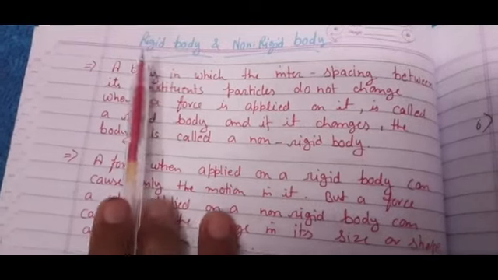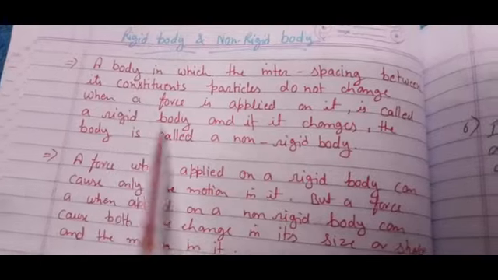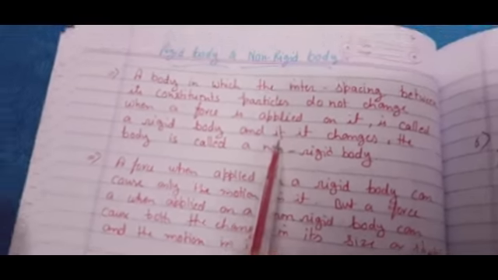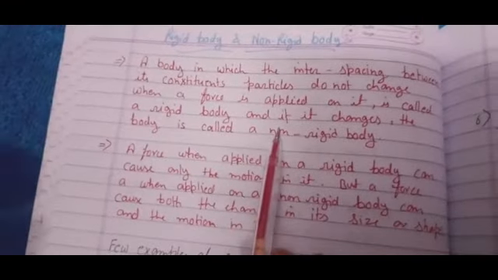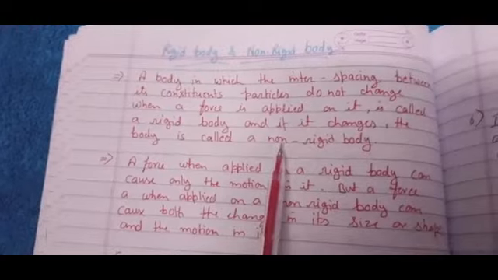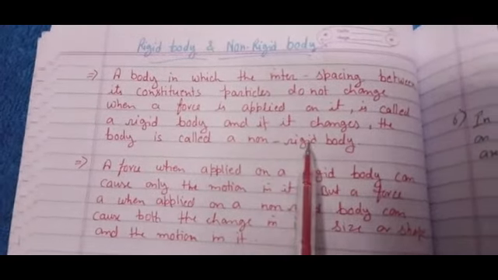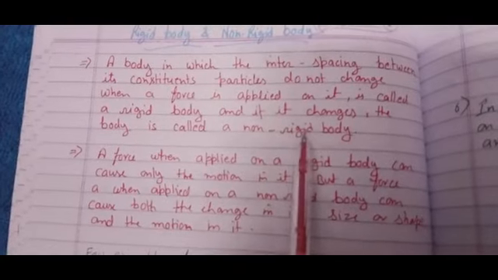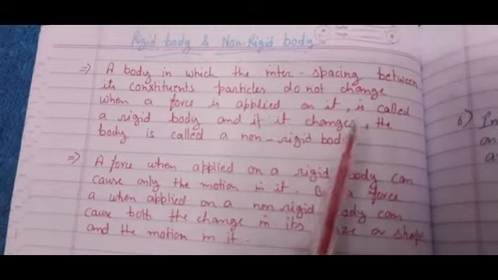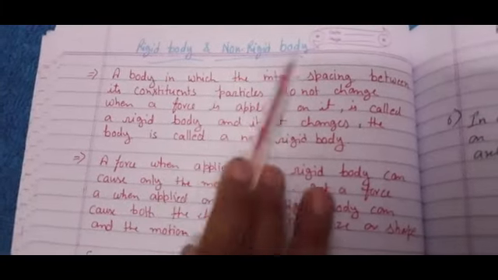So we know that if there is a stone and we try to apply a force on it, the shape of the stone is not going to change. But if there is a sponge and we apply force, naturally it will change its shape, and when we withdraw our force, it will come back to its original shape. Or if there is clay, we apply force, then its shape will change. If we withdraw the force, the shape will continue like that only. So I hope it is clear what is a rigid and non-rigid body.